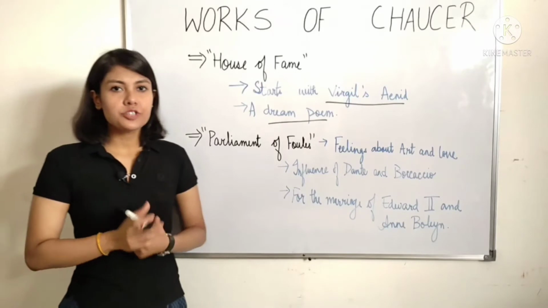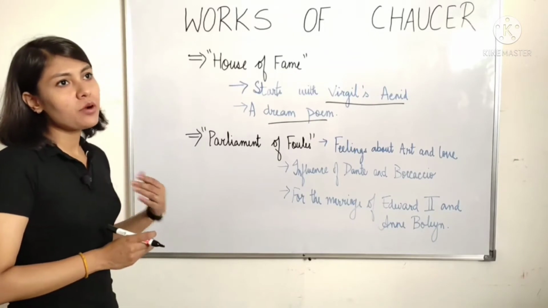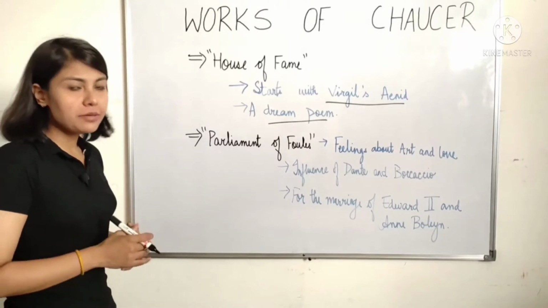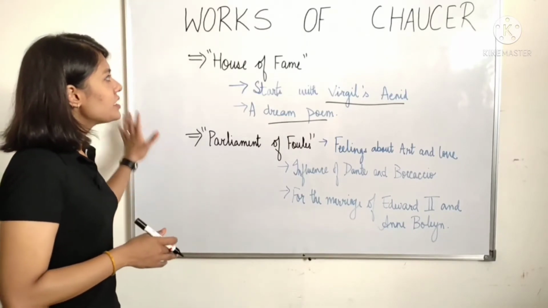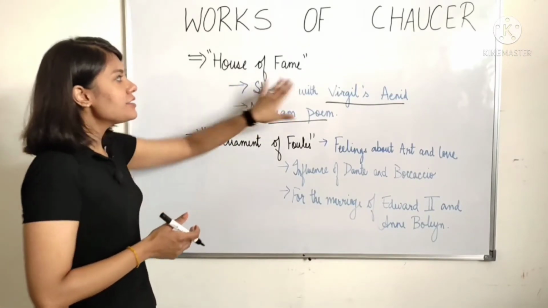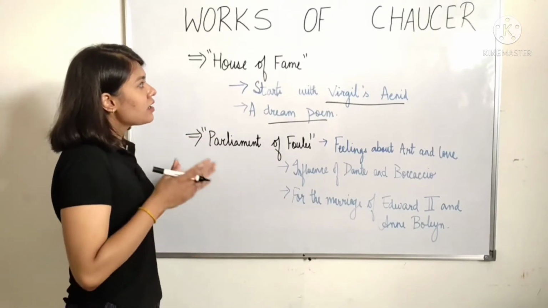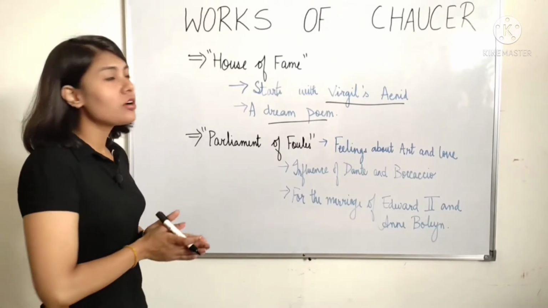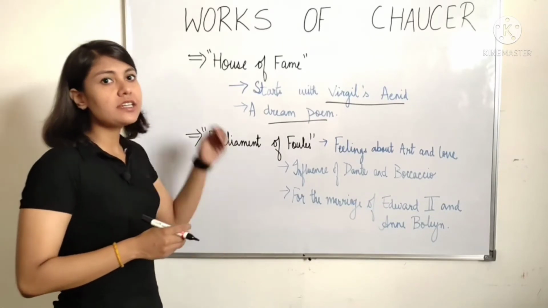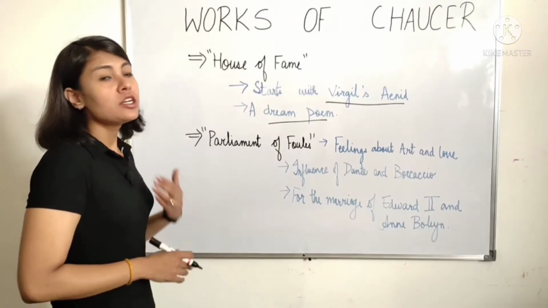There is a dreamer, and he is dreaming that there is an eagle who takes him away to a place between heaven and earth, and this place is called House of Fame. In this House of Fame, Chaucer presents fame as a figure, and he satirizes this figure. The next thing that happens is that the eagle takes that man to another house, which is called House of Gossip, and all these gossips that are lies come down to the earth, and everyone can hear them, but they believe them to be true.